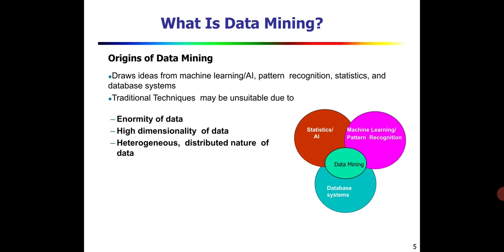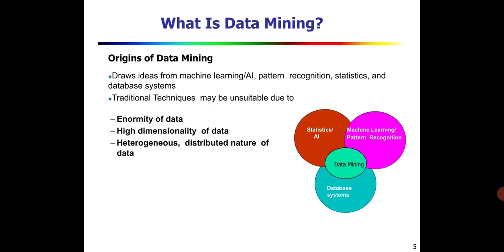By doing some statistical analysis, we do the data mining process. In the same way in artificial intelligence, we apply some algorithms to extract the interesting patterns. The next ones are machine learning, pattern recognition and database systems. These are all the origins of data mining.